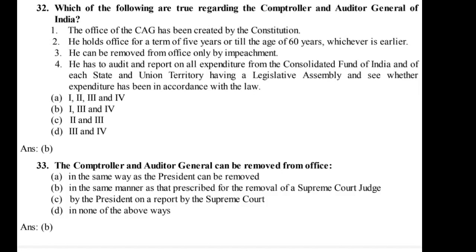A. 1, 3 and 4. B. 1, 3 and 4. C. 2 and 3. D. 3 and 4. Ans. B. 33. The Controller and Auditor General can be removed from office A. In the same way as the President can be removed. B. In the same manner as that prescribed for the removal of a Supreme Court judge. C.